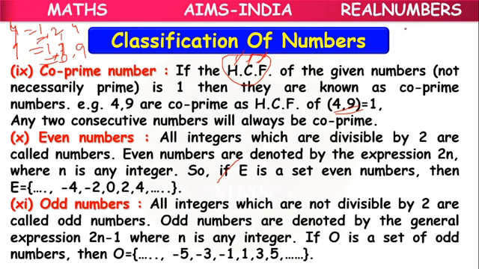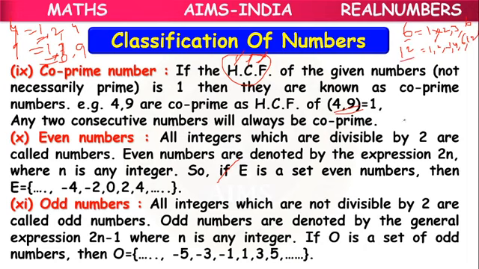Or if you take another example, 6, 12. For 6, the factors are 1, 2, 3, 6. For 12, 1, 2, 3, 4, 6, 12. These are the factors.